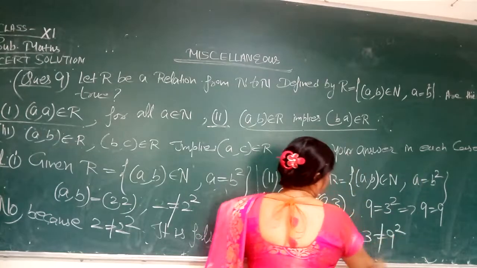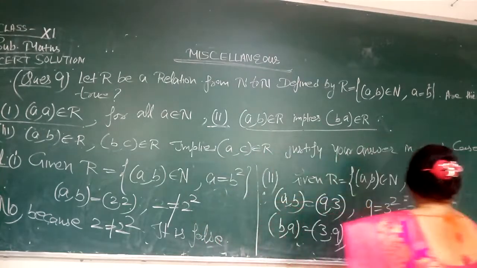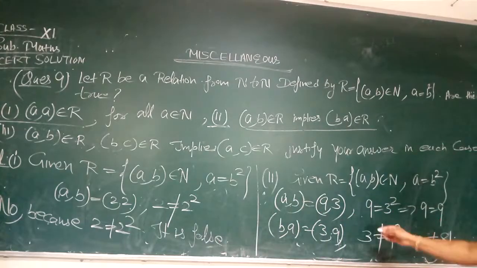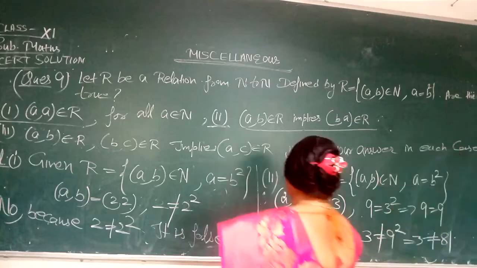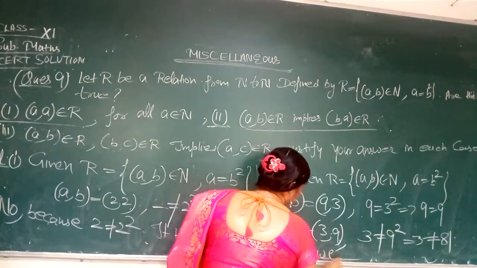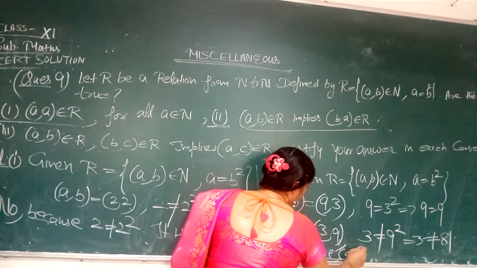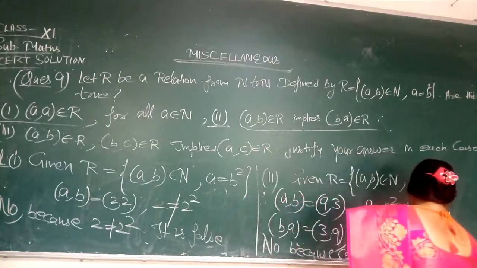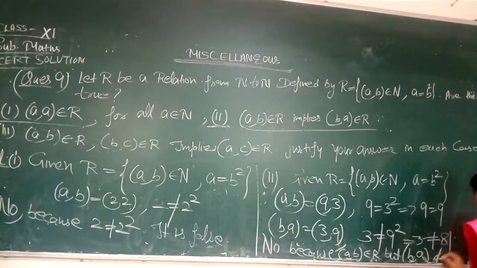So it is not possible, 3 is not equal to 81. Therefore this case is also false, because (a, b) belongs to R but (b, a) does not belong to R. This is the reason for the second case. So this statement is also false.